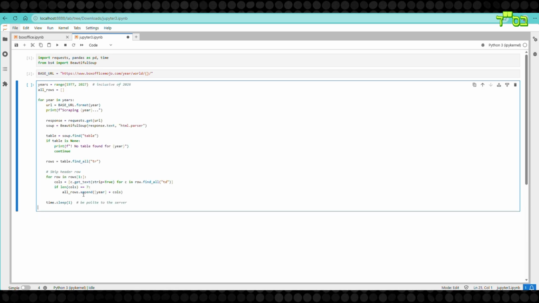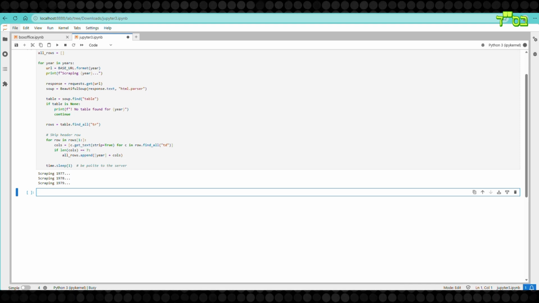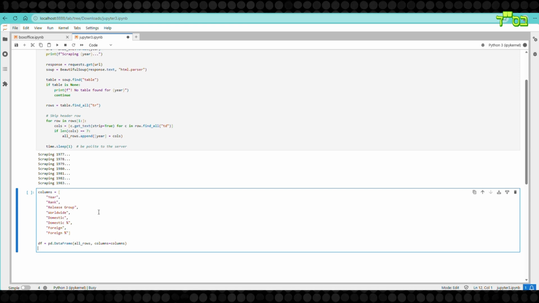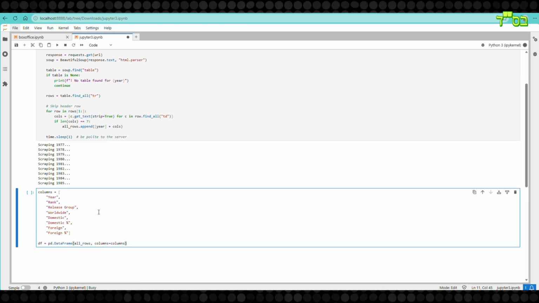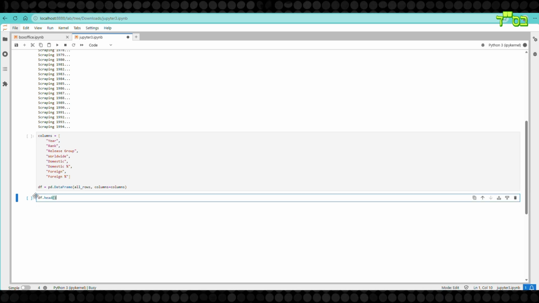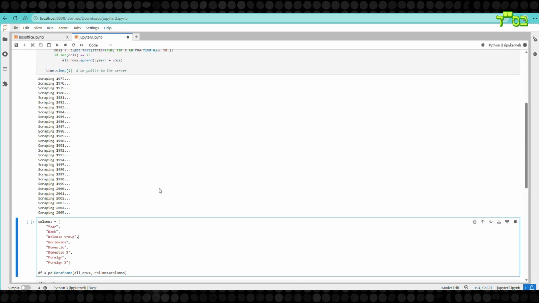This next cell has the bulk of the code, starting with the list of years used as the input derived from the range function. The main scraping is being done by the for loop that is looping through the list of years. Each loop plugs the year from the list into the base URL, puts in a request to download the page, BeautifulSoup then parses it and finds the table. Then time is used to pause the loop briefly before the next request. The loops also contain a print statement to help keep track of progress as well.